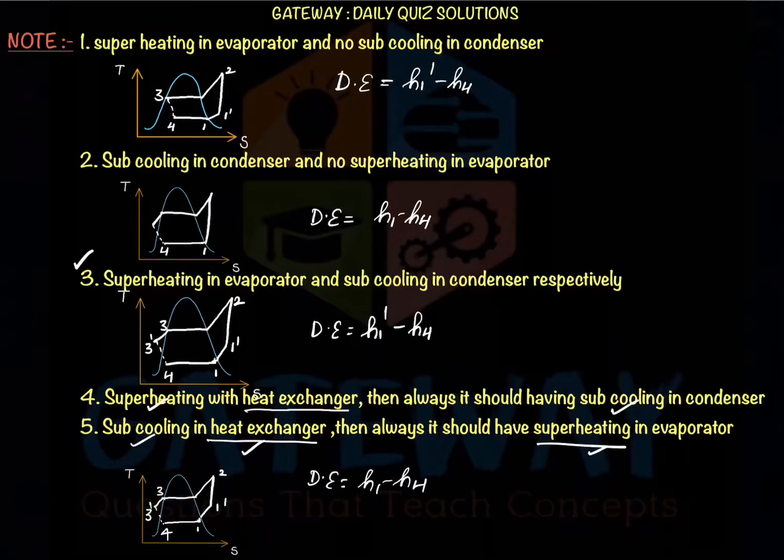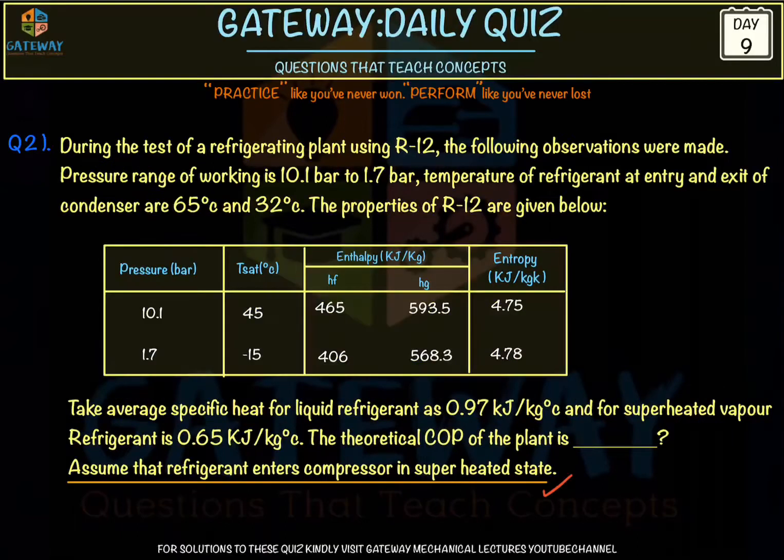Because here superheating is happening in the heat exchanger, not in the evaporator, right. In the question, if heat exchanger is mentioned, then our desired effect will be H1 minus H4, that is from this point to this point, not from H1 dash. But if heat exchanger is not mentioned in the question, and it is said subcooling is happening in the condenser itself, or it is leaving from the subcooling region, then we need to consider H1 dash minus H4.